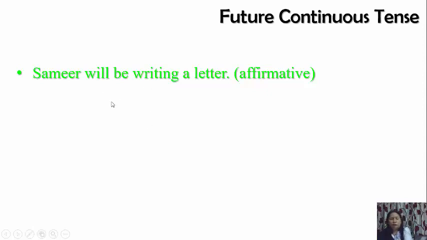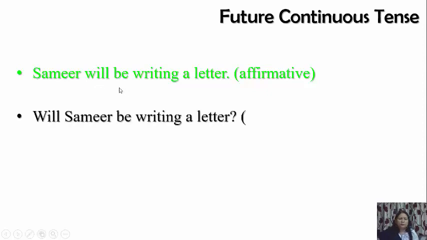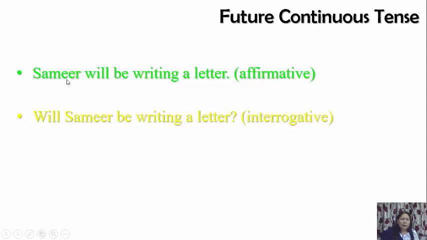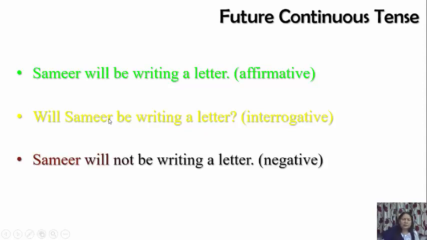Okay. Now if we have to make it interrogative, only will is taken initially. Will Samir be writing? This will be broken into two. Will Samir be writing a letter? Interrogative. And for making it negative, Samir will not be writing a letter. Here we will introduce not. Samir will not be writing a letter. This is future continuous tense. In simple future it is will, and in future continuous it is will be plus ing form.